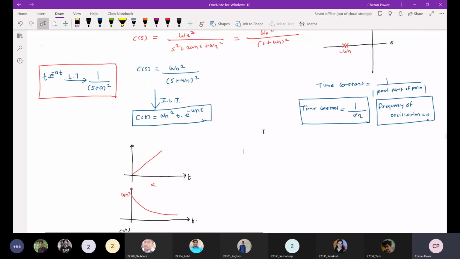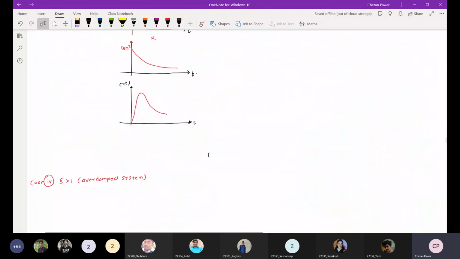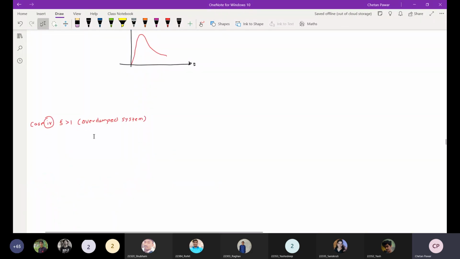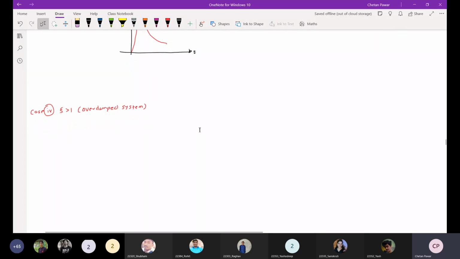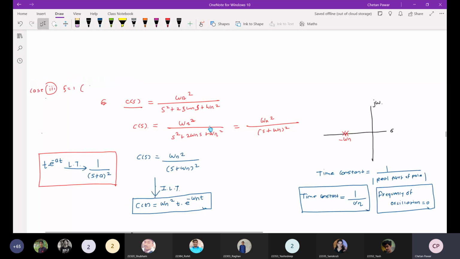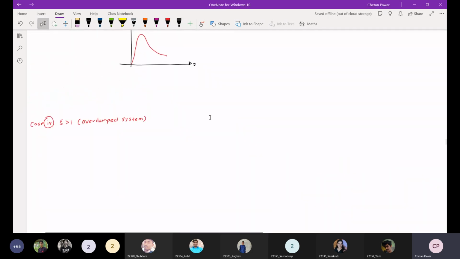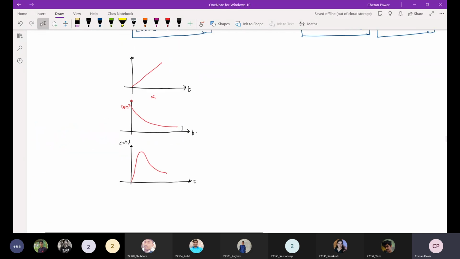Okay. So this is the impulse response for zeta equal to 1. Now, when zeta is greater than 1, those systems are called overdamped systems. And when zeta is equal to 1, this is called a critically damped system. Okay. So now we will consider when zeta is greater than 1.